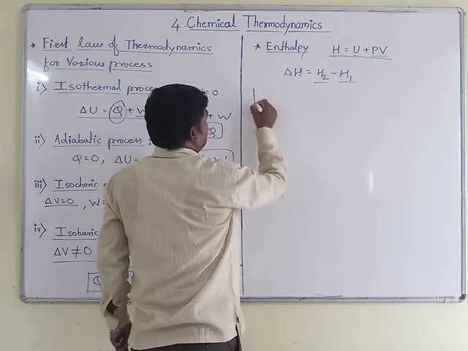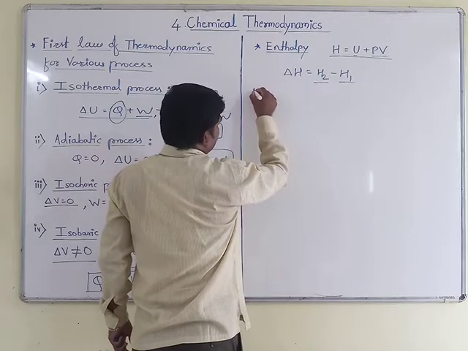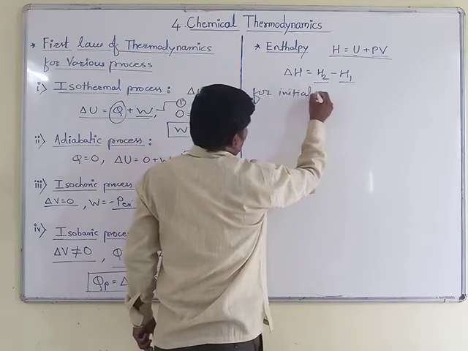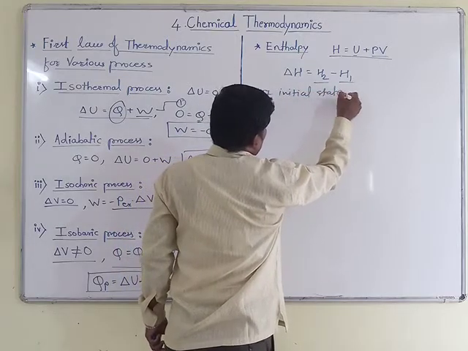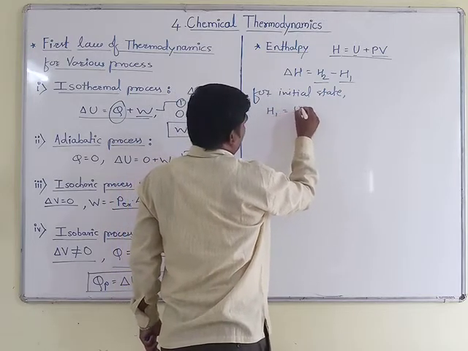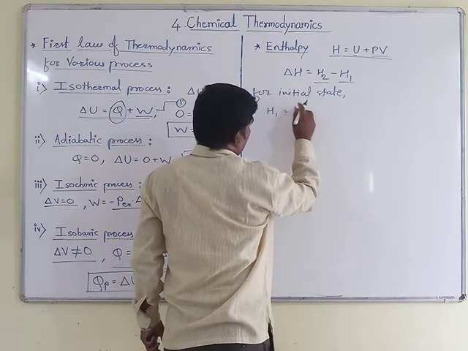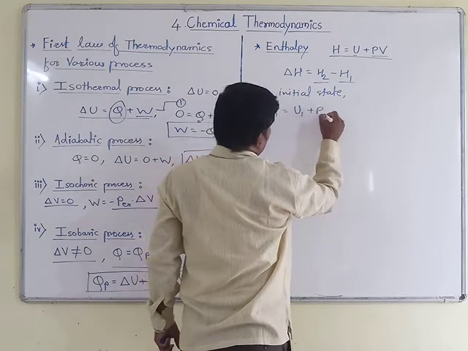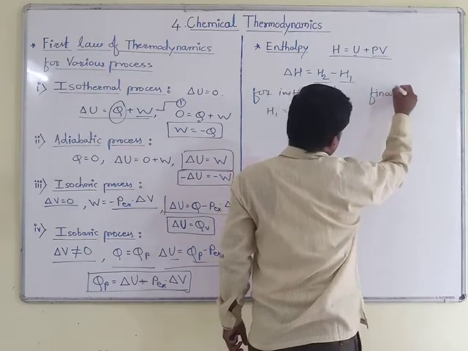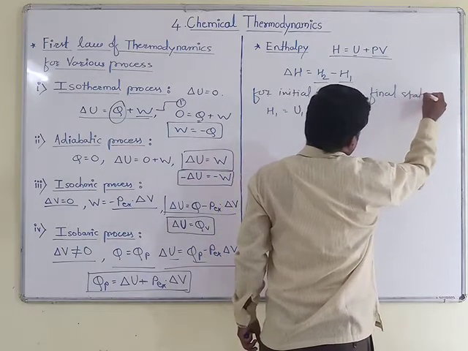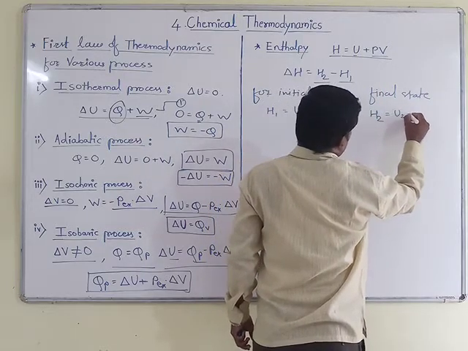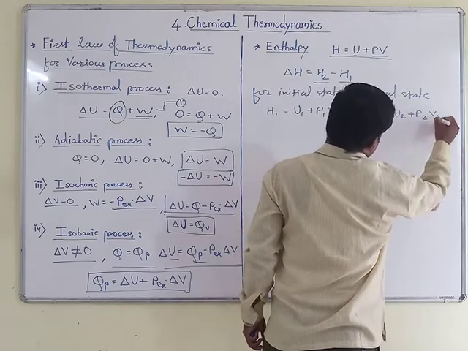Here for the initial state, I have to write that equation like this: H1 is equal to U1 plus P1 V1, and for the final state I will modify that equation like this: H2 is equal to U2 plus P2 V2.